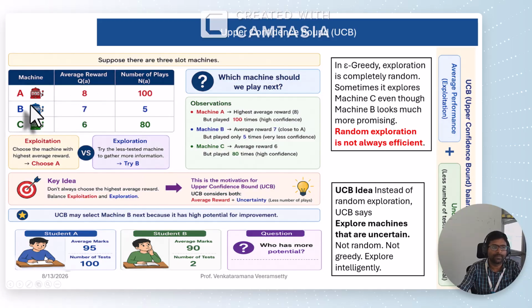Similarly, mission B participated in only 5 plays. Based on the returns in these 5 plays, the total average is 7 rupees. Similarly, mission C participated in 8 plays. Based on the return it gives over each play, the total average reward is 6 rupees.